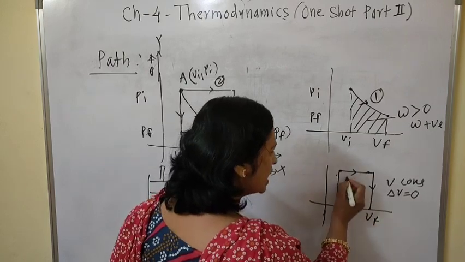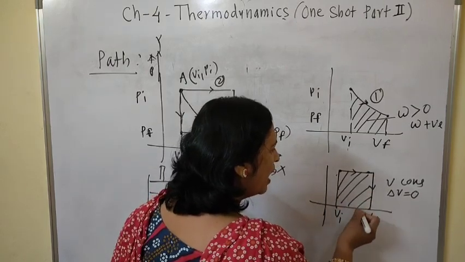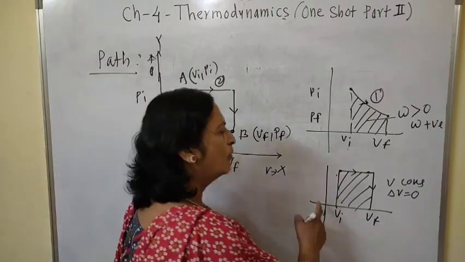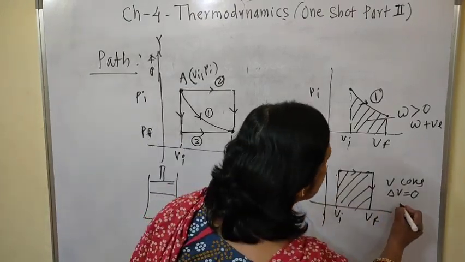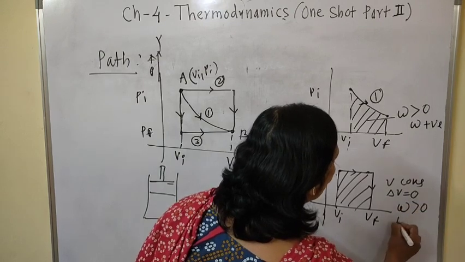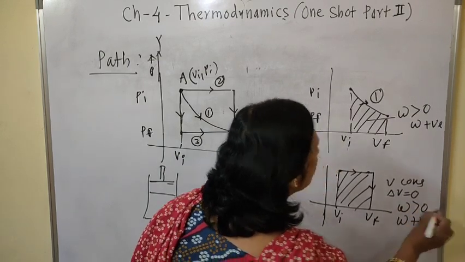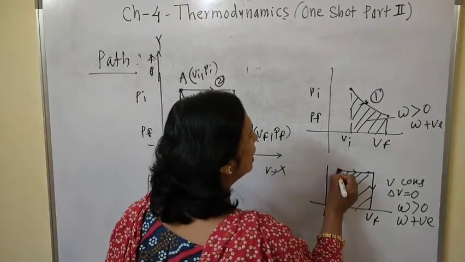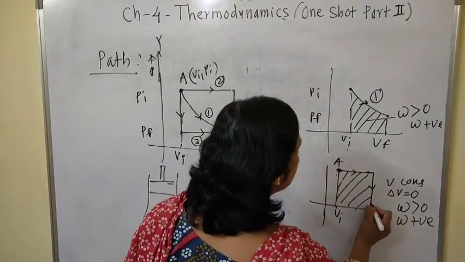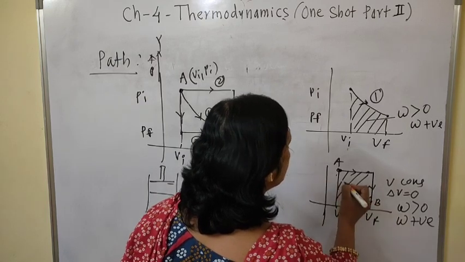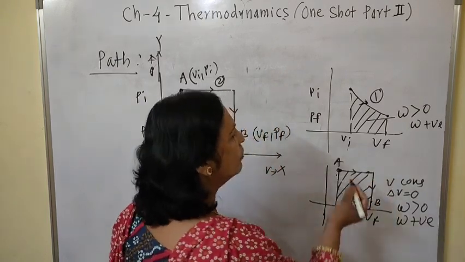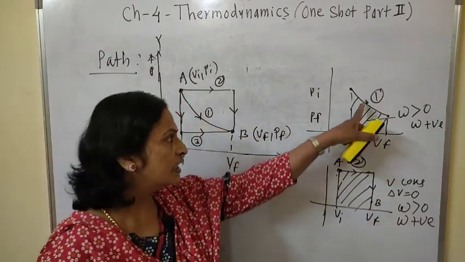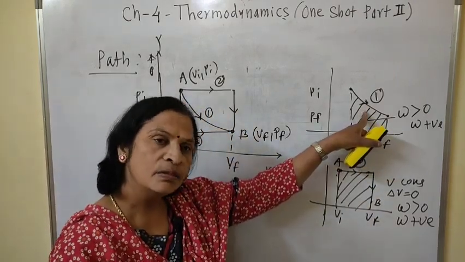But during this change, the area under the curve is the work done, and this is the value of work done. That work done is also greater than 0, that is, positive work done. This is the work done during the change from initial state to final state of the system, and that is the work done during path second. This is the work done during path first.